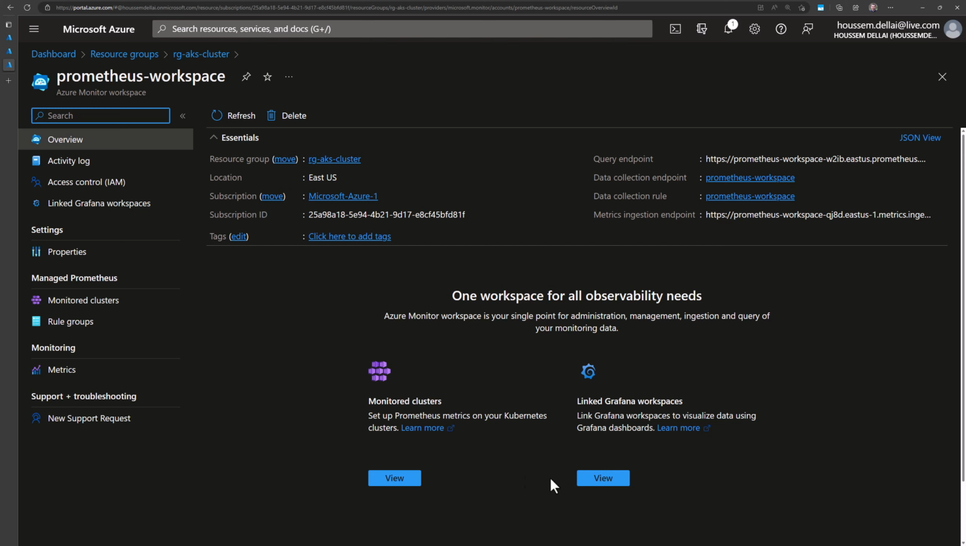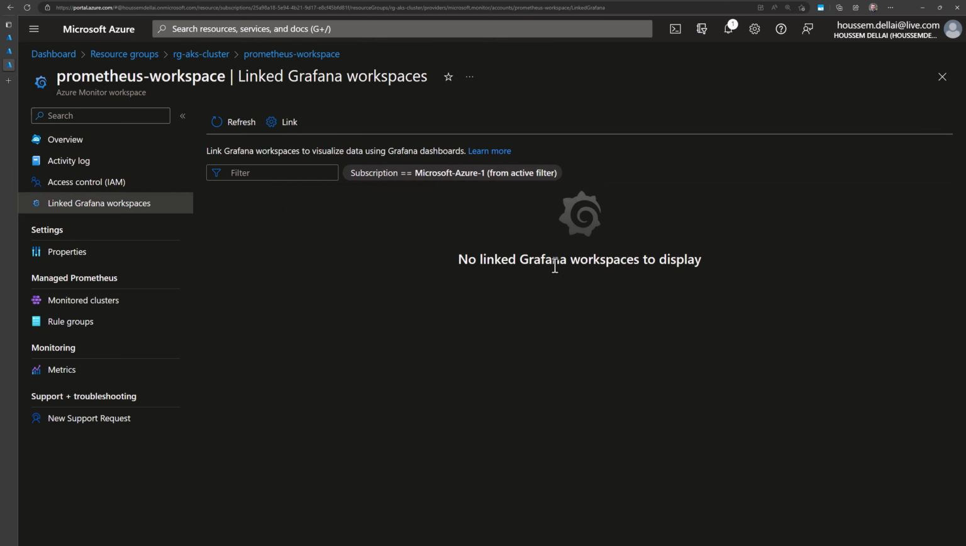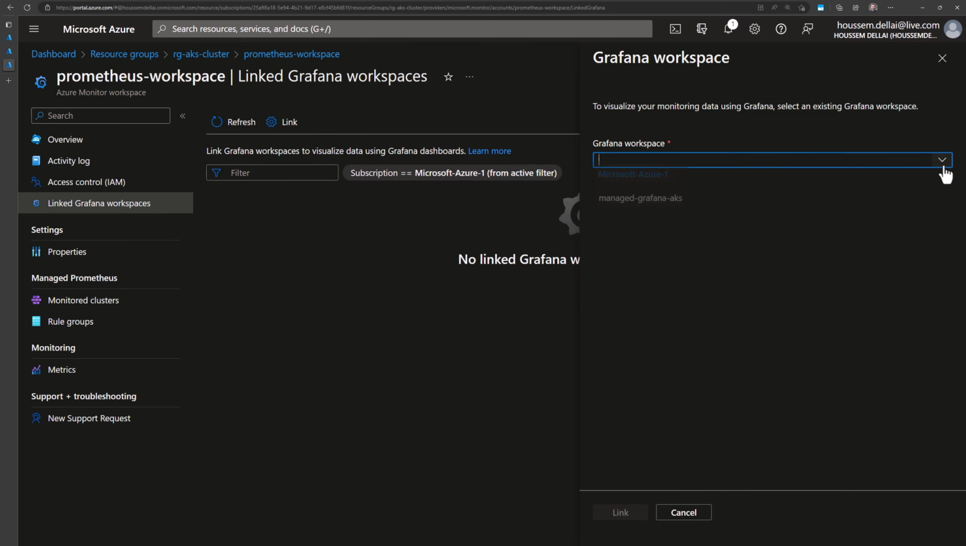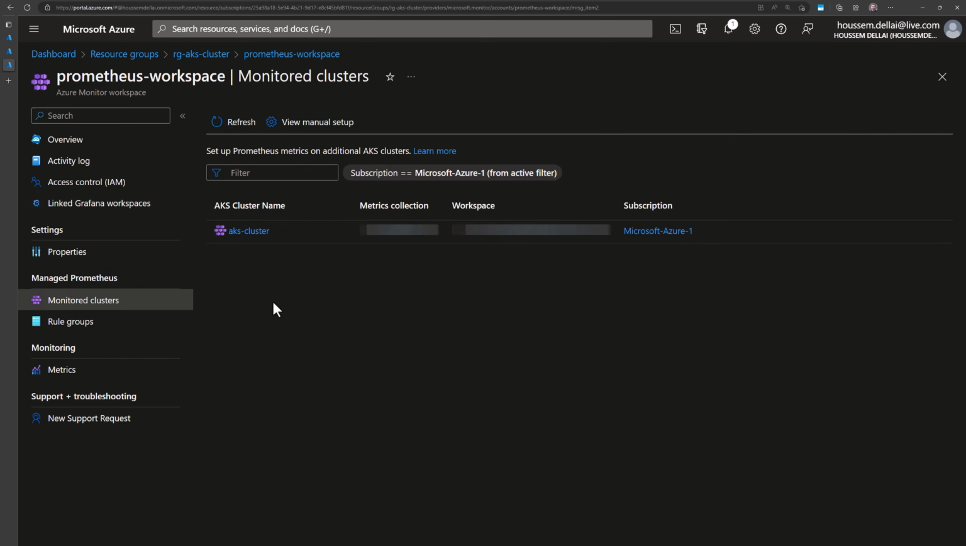And then here we have two options: monitored clusters and linked Grafana workspaces. For linked Grafana workspaces, for now I don't have any linked, but I can click Link and then specify one of the Grafana instances that I have in my Azure subscription. I will do this later from the AKS cluster. And here I also have the monitored clusters.